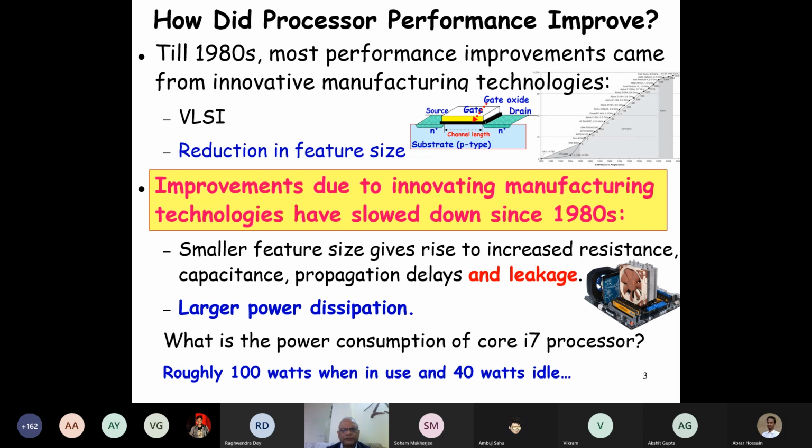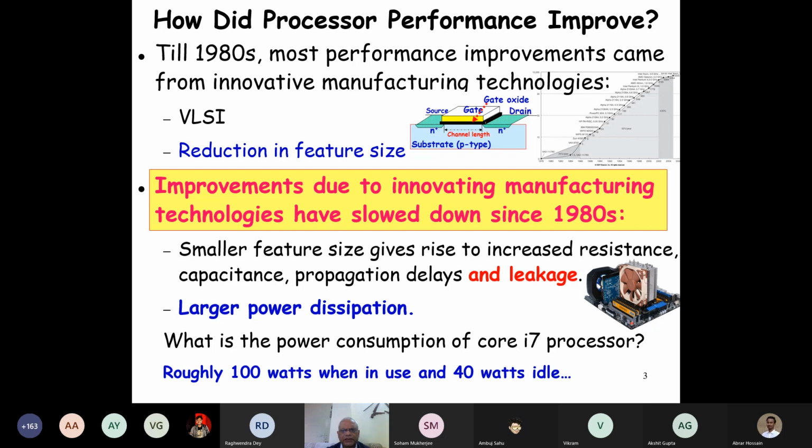The rate at which the feature size was reducing has slowed down. And one of the reasons is that we have now reached a feature size which is of the order of a few atoms.